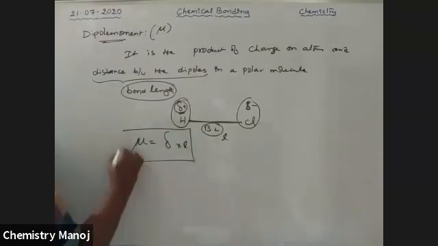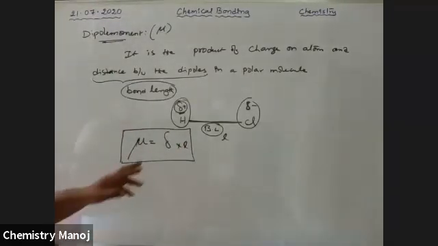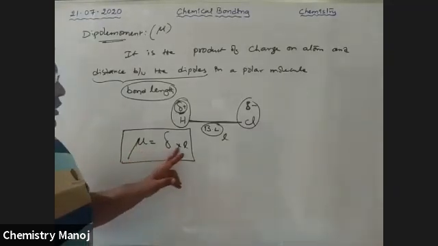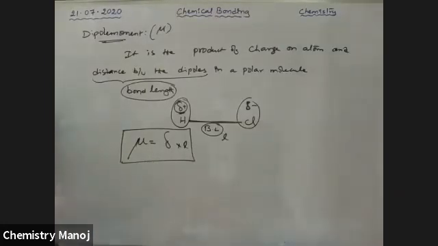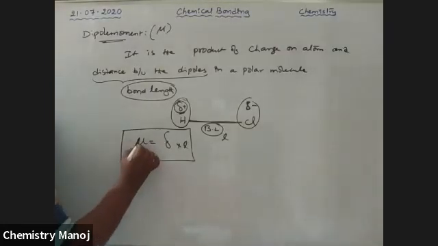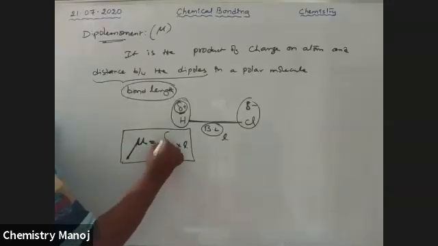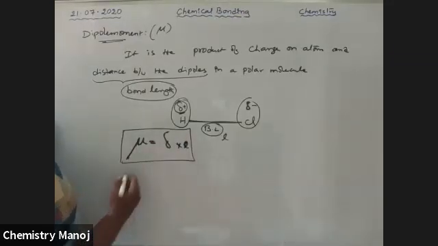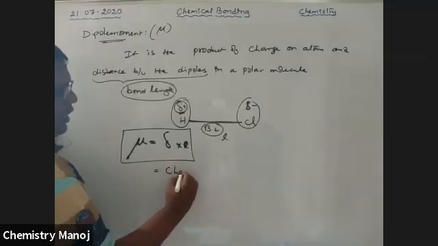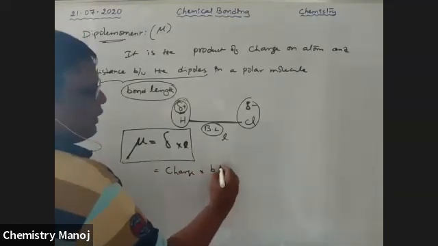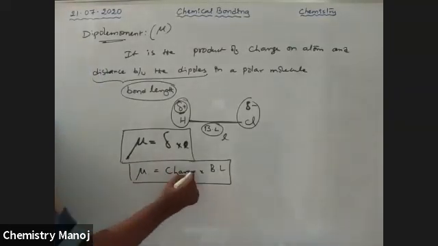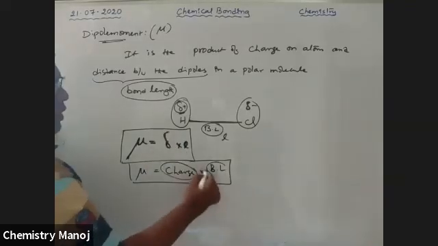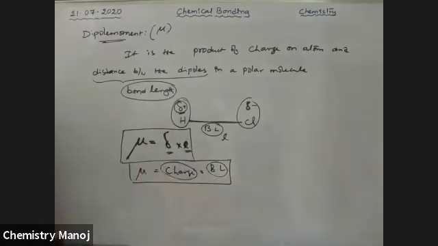So this is the formula to calculate the dipole moment. Dipole moment mu is equal to charge into distance between the poles. So the formula used to calculate dipole moment is mu equals delta, the charge, into L, the length, which is nothing but charge into bond length. Charge is expressed with delta and bond length is expressed with L. So that is delta into L.